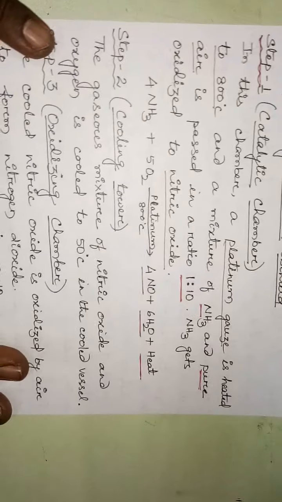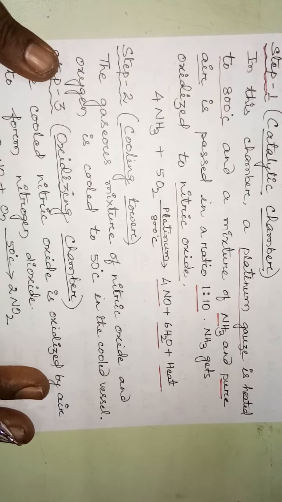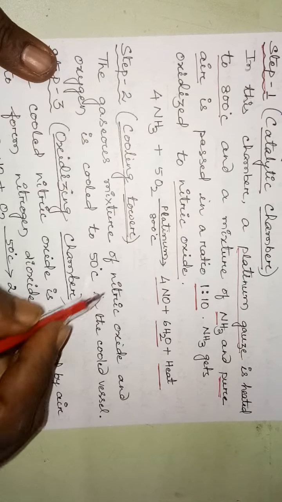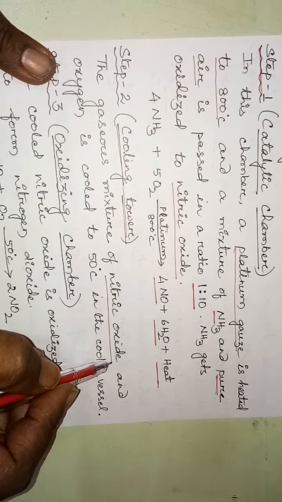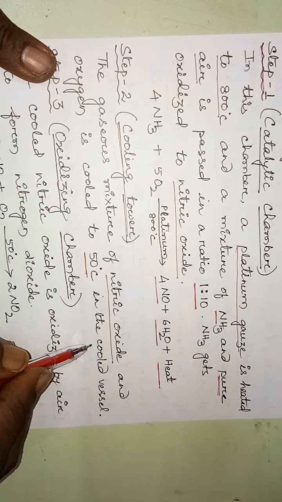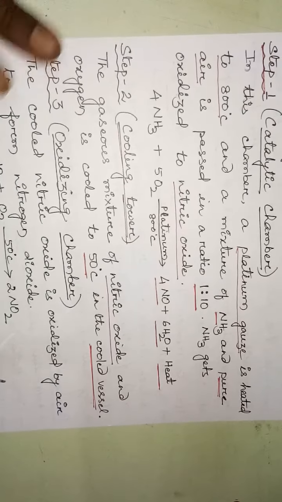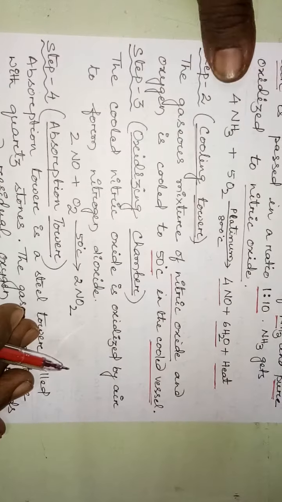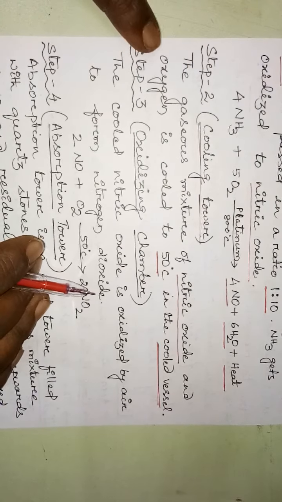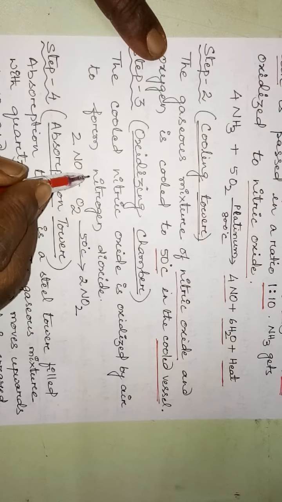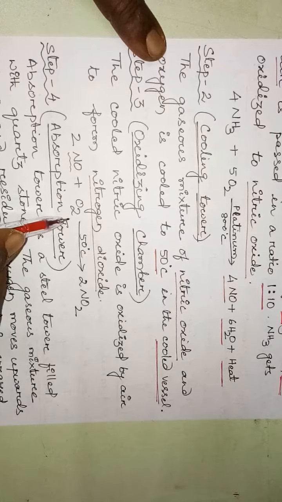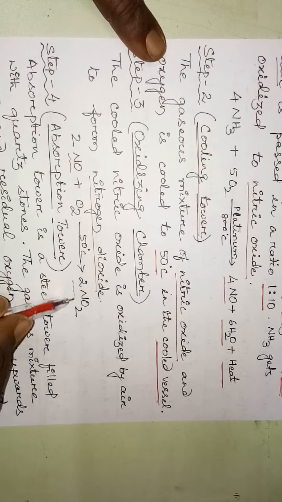The second step is the cooling chamber. In this cooling chamber, the gaseous mixture of nitric oxide which is formed and oxygen is cooled to 50 degrees centigrade in a cooled vessel. Then step 3, the oxidizing chamber. The cooled nitric oxide is oxidized in air to form nitrogen dioxide. Further oxidation of nitric oxide forms nitrogen dioxide.